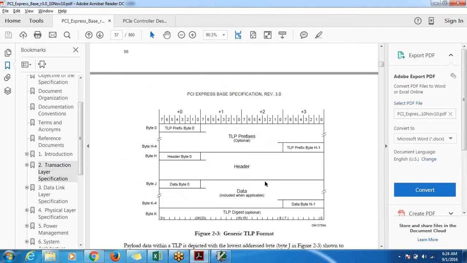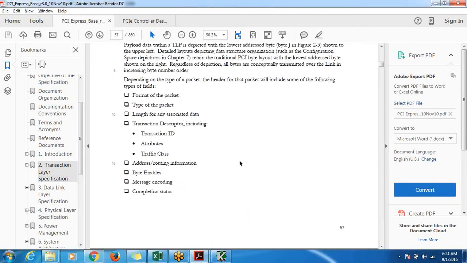If you compare with our general packets, an Ethernet frame or simpler packets, you will see that it's quite complex, and the header is what makes it complicated. The header itself has almost around 20 fields. Generating this packet is what the transaction layer does. While generating, there are a few things it has to take care of: ensuring that it gets the complete data from the AXI interface, that is the interface connected to the host, and ensuring that the TLP is generated properly with the right CRC, with all the fields properly set. So this is what goes into the transaction layer.